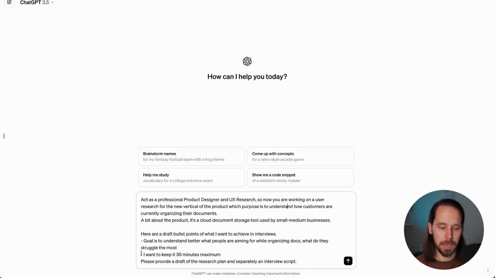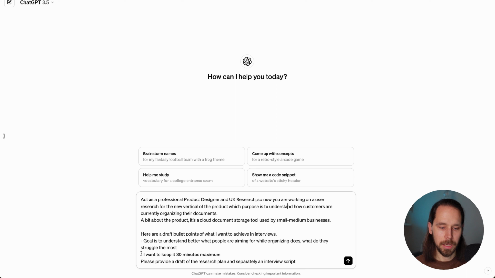A lot of design initiatives start with research, and this is where ChatGPT can help to prepare a script or synthesize a summary of results when we have a huge amount of information or data that we need to process fast. So now I want to add a prompt where I ask ChatGPT to act as a professional product designer and researcher. Also, I'm adding that I'm working on the research.